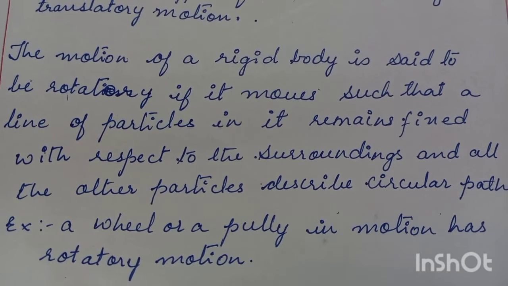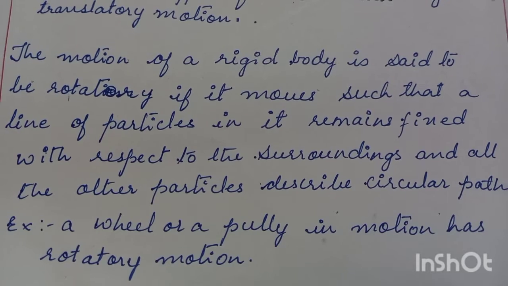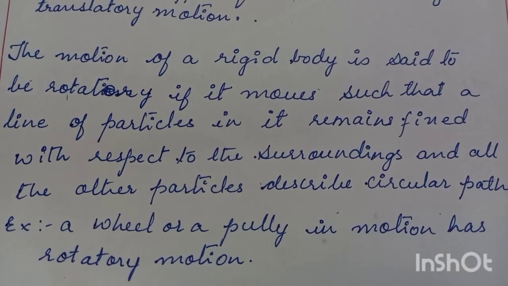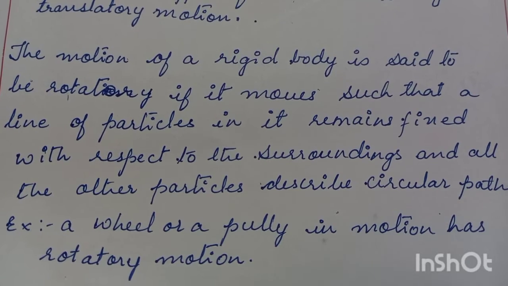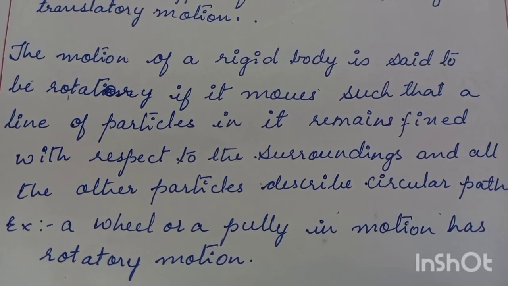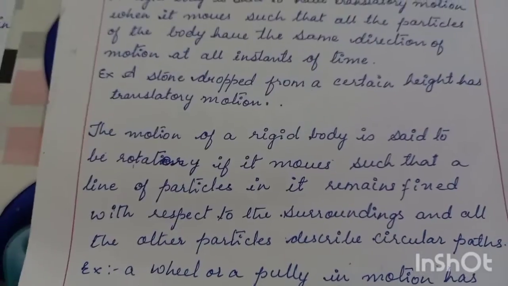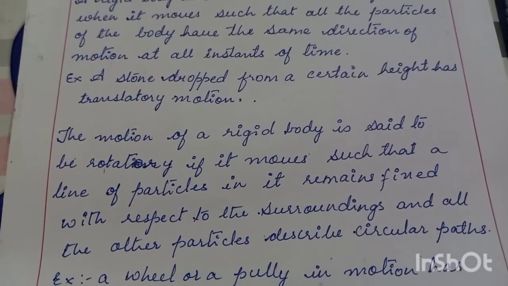The rope is hung through the pulley so that we can pull the pot from the well upwards, or put the pot into the well to take the water. With the help of the pulley we can lift the pot of water. So this is the translatory motion and rotatory motion.